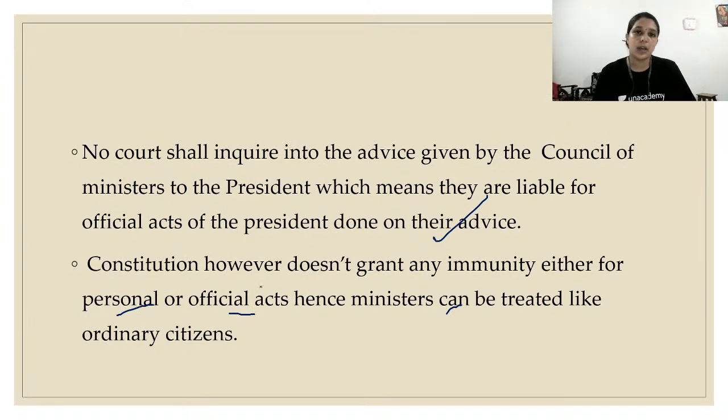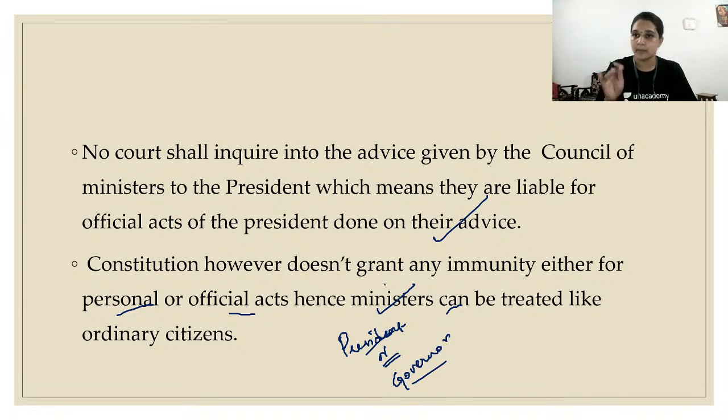So during right to equality before law, we saw one statement, which means the Prime Minister, the President and the Governor are immune against criminal laws. No criminal proceedings can be done against the President or Governor, but the Council of Ministers does not have any such immunity. The Constitution does not grant any immunity either for personal or official acts. So the ministers are to be treated like ordinary citizens only. They should follow all the rules and regulations, be it traffic rules or any other. They do not have any immunity.